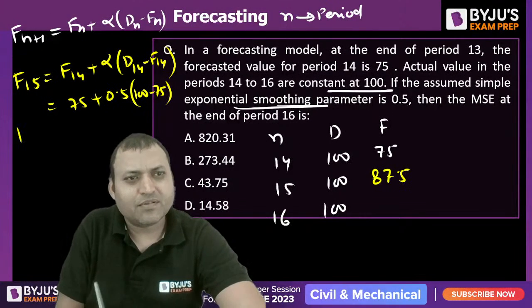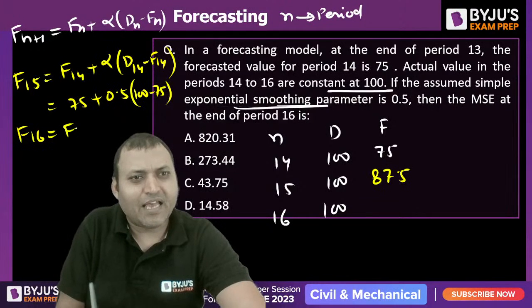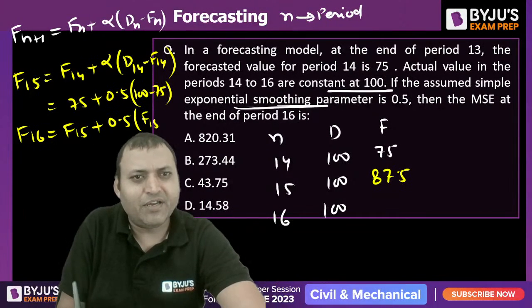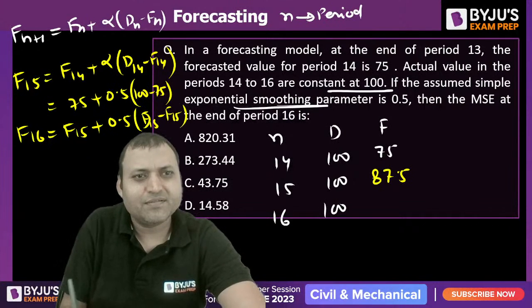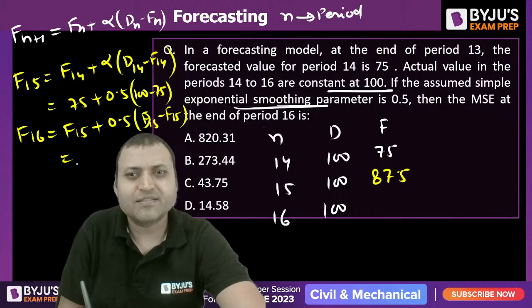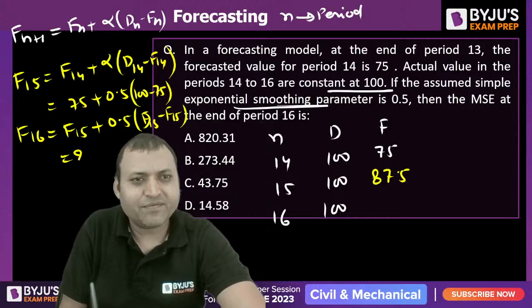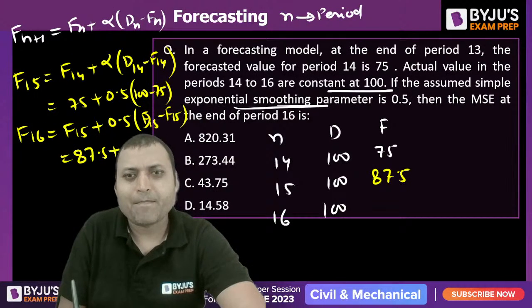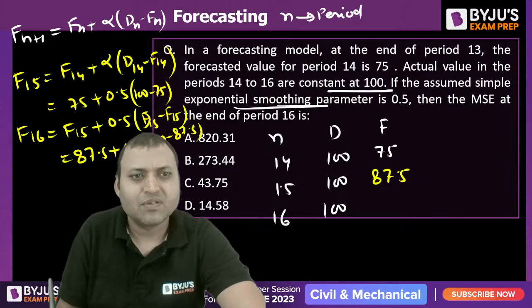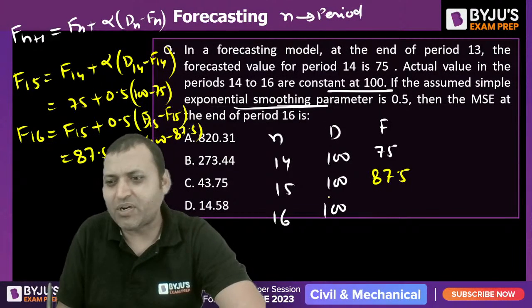And for F16, that is F15 plus 0.5 into D15 minus F15. Put the values. F15 is 87.5 plus 0.5 into 100 minus 87.5. So it will be 93.75.